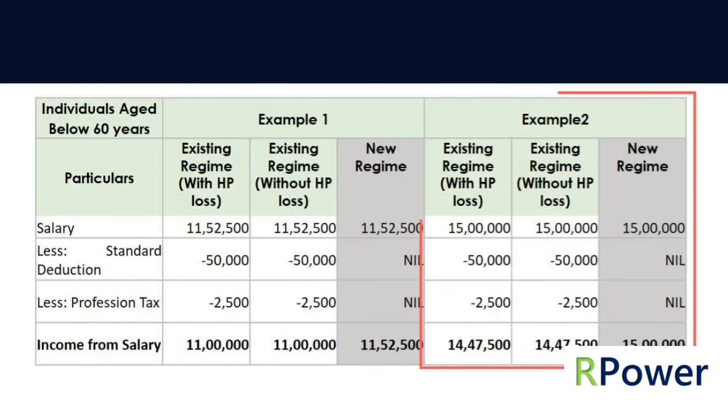Now let's understand example 2. Here, we again consider 3 similar situations with a slight increase in salary income, assuming it to be 15 lakhs. In scenario 1, that is individual taxed as per existing regime having loss under the head house property, his income under the head salary would be 14,47,500, considering a 50,000 standard deduction and 2,500 professional tax. In scenario 2, income under the head salary would be same as in scenario 1. In scenario 3, no deductions will be available, leading to 15 lakhs as income under the head salary.